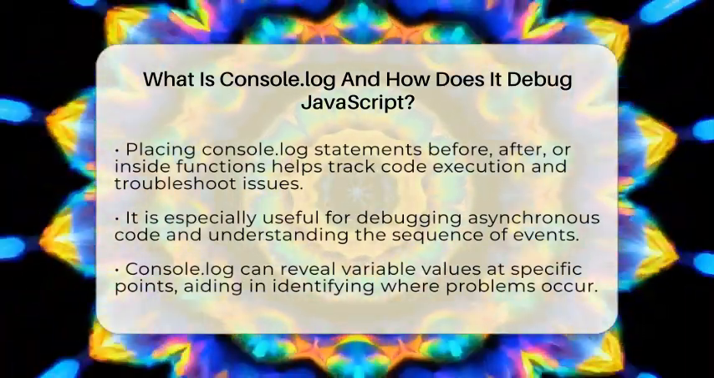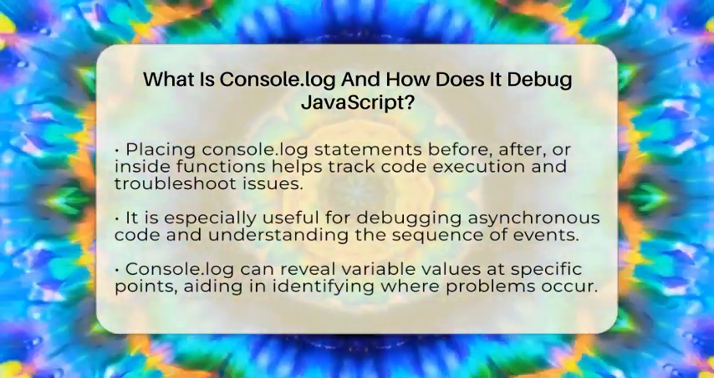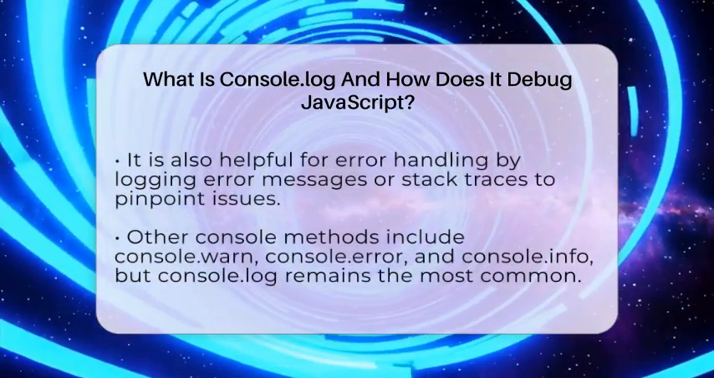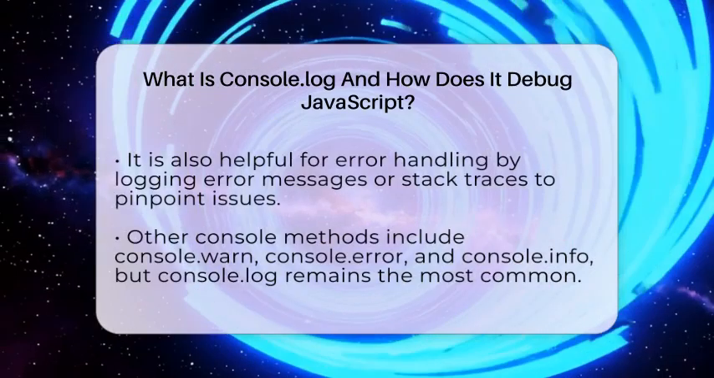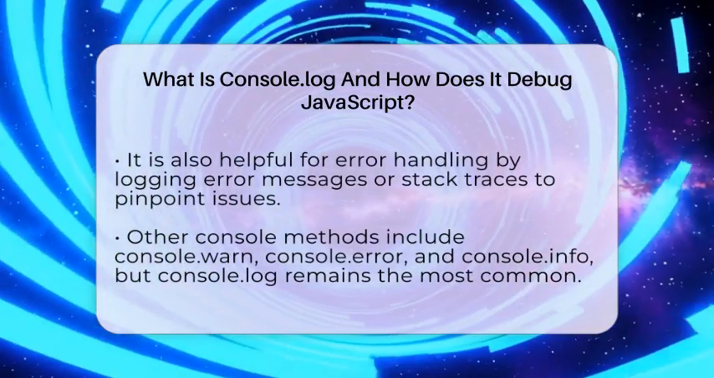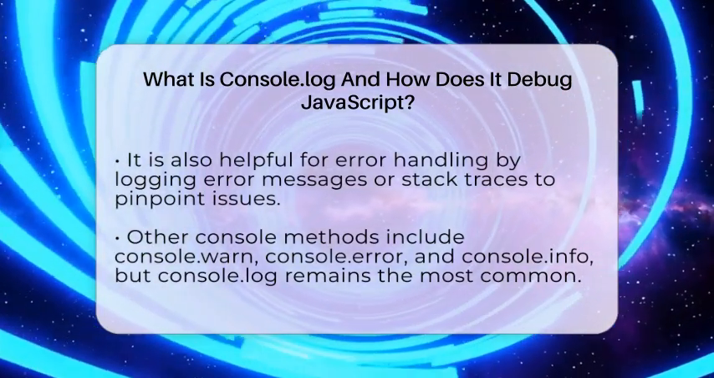Using Console.log strategically is key. Place these statements in your code where you want to check what's happening. For example, before and after a function call, or inside a callback function in asynchronous code. This helps you find where errors start or why something isn't working as expected.